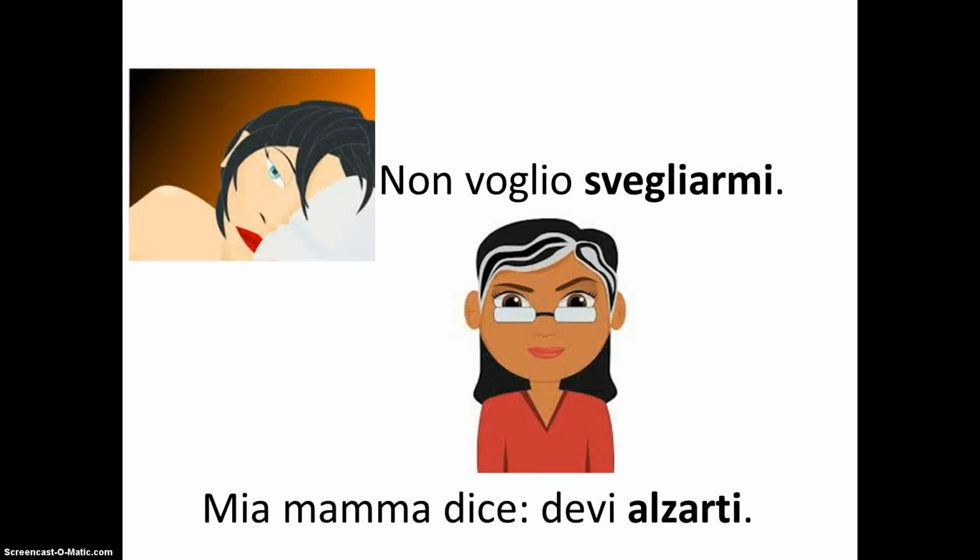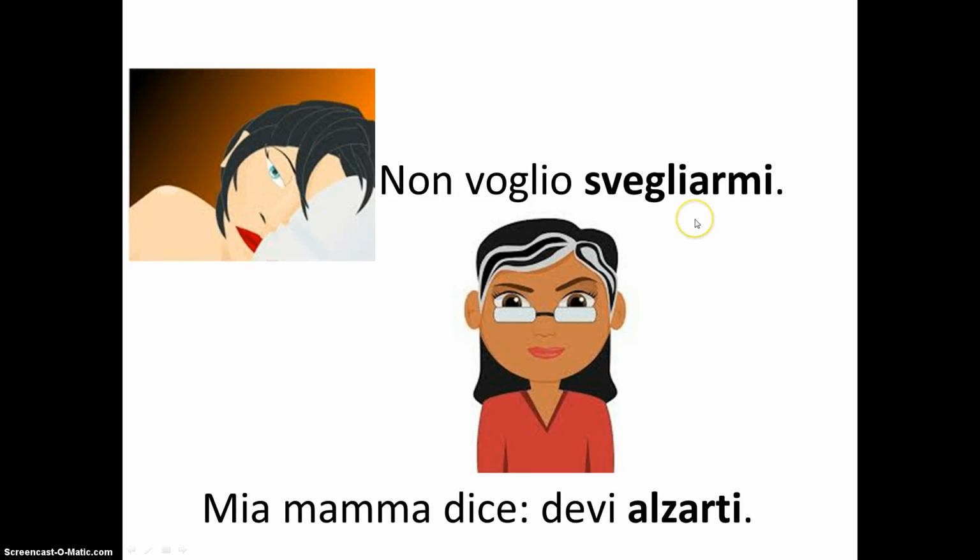Finally, let's have a look at how reflexive verbs are used in the infinitive. For example, when a reflexive infinitive verb follows a conjugated verb. Usually, when you have two verbs back to back in Italian, the second verb stays in the infinitive. This is also true of reflexive verbs, but while the verb itself remains in the infinitive, the attached reflexive pronoun has to change. Let's see how it works.